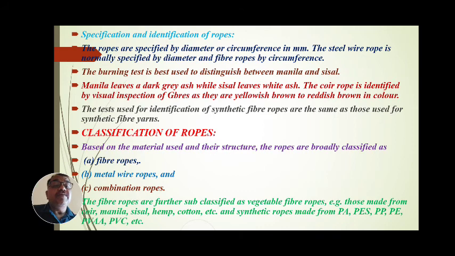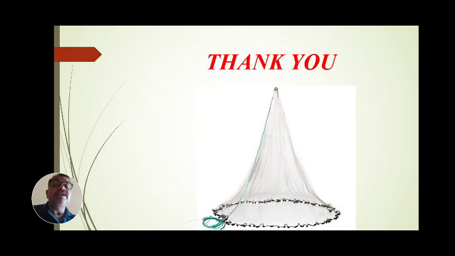That is vegetable fiber ropes from manila, sisal, hemp, cotton, coir, or the synthetic fiber ropes: polyamide, polyethylene, polyester, polypropylene. These are the different materials to manufacture and fabricate the nets or gears in the fishing industry. Hope you have understood the accessories and materials used to prepare nets in the fishing industry.